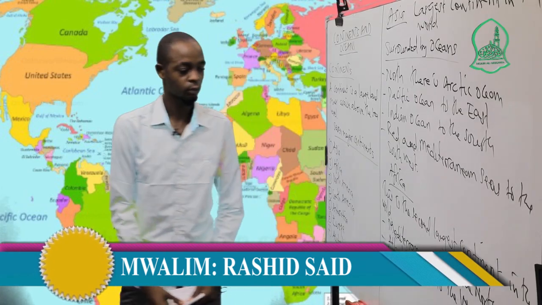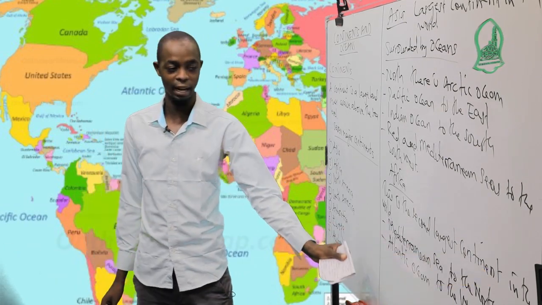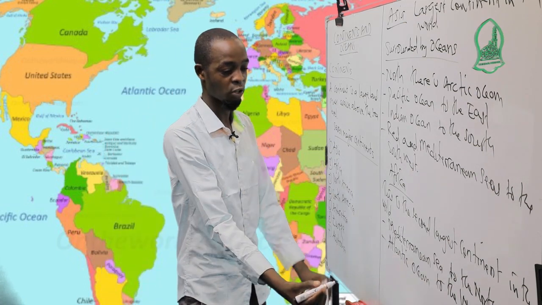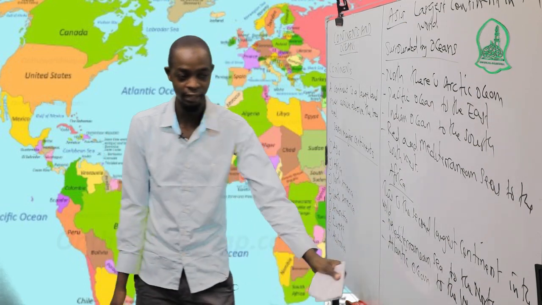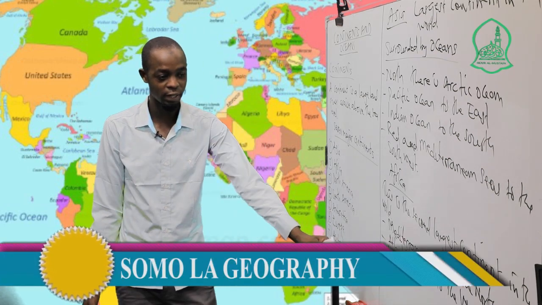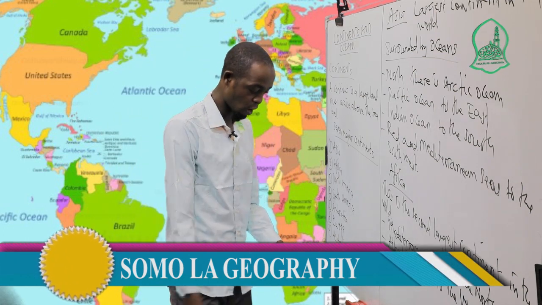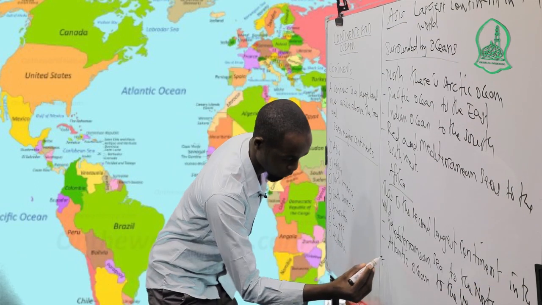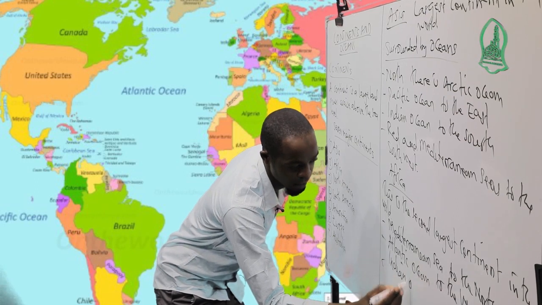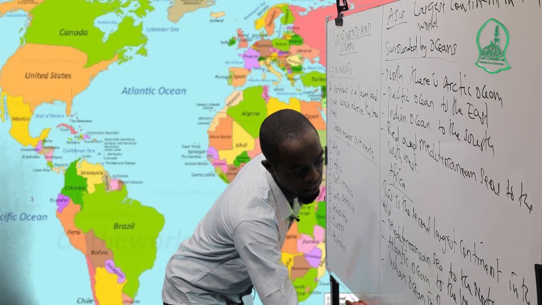So students have to know that Africa is the second largest continent in the world, and it is surrounded by the oceans. In the north side there is the Mediterranean Sea, and to the west side it's surrounded by the Atlantic Ocean. Also, in the east side there is the Indian Ocean.